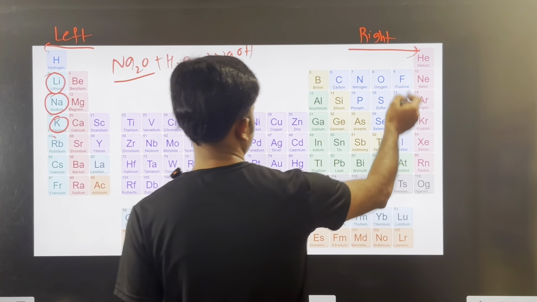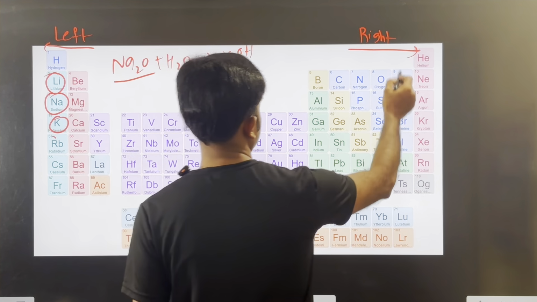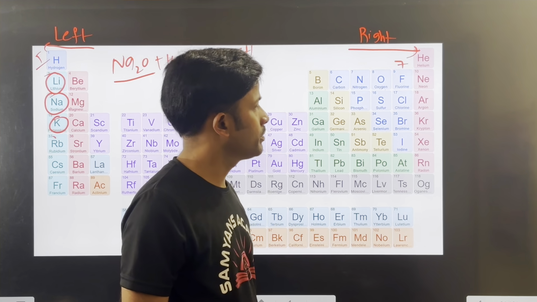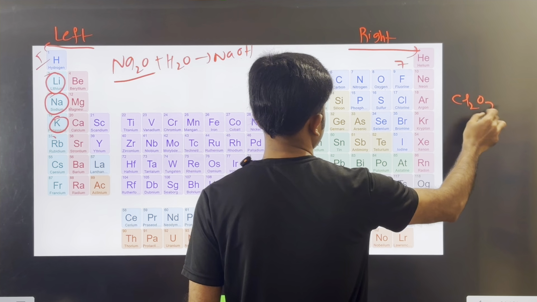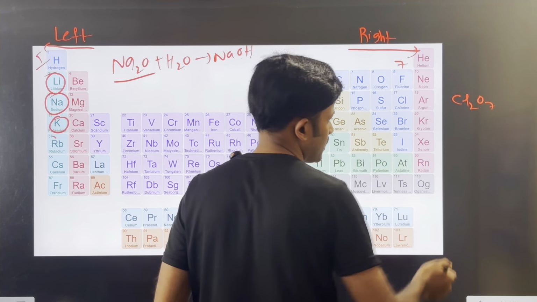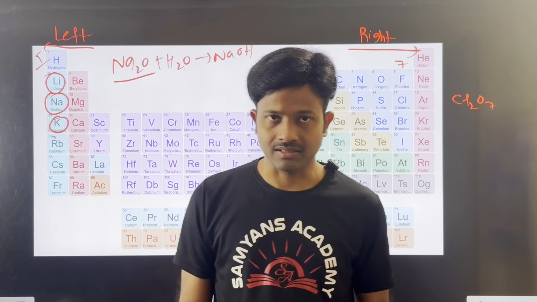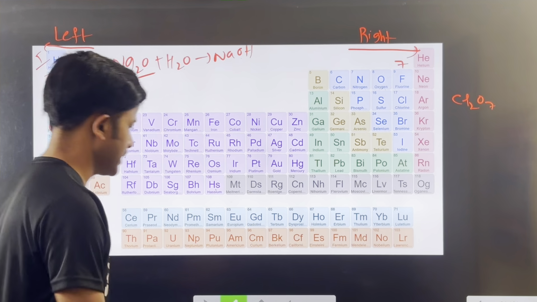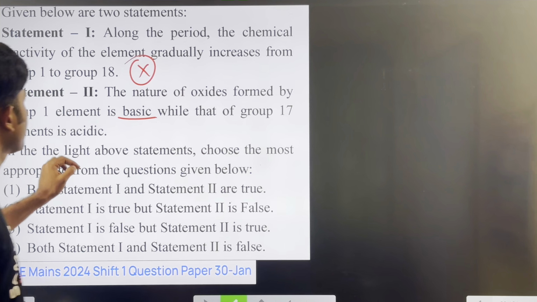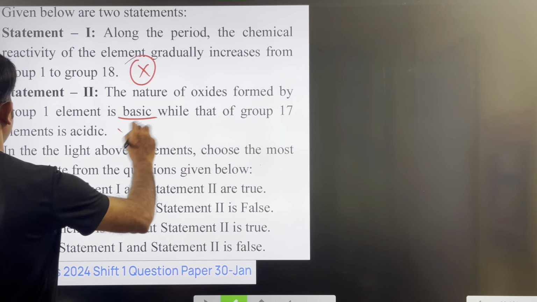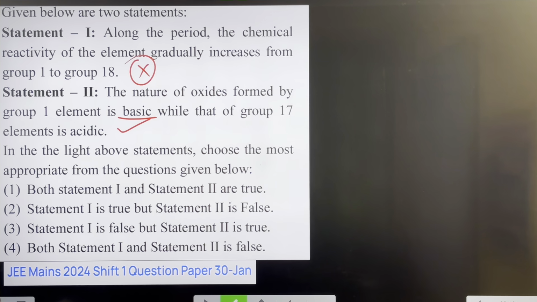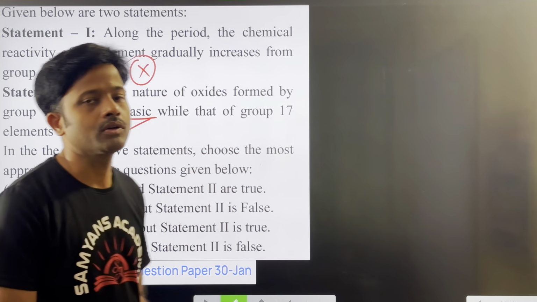Similarly, this is the seventh group, right? And this is the first group. For seventh group elements, fluorine, chlorine, bromine, iodine, when you take any oxide, like Cl2O7, and dissolve it in water, it will form the corresponding acids. Okay, statement 2 is correct, right? Group 1 oxides are basic while those of group 17 elements are acidic. So you have to select statement 1 is false and statement 2 is true. So your option 3 you have to select. Is it clear, everyone? Okay, move on to the next question.